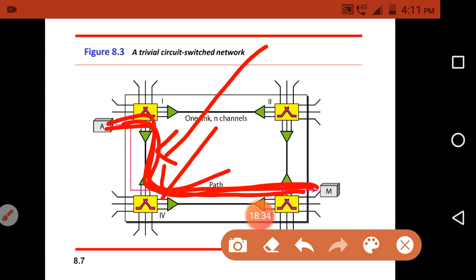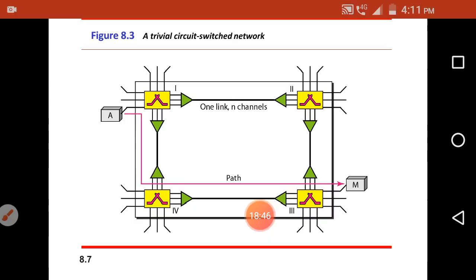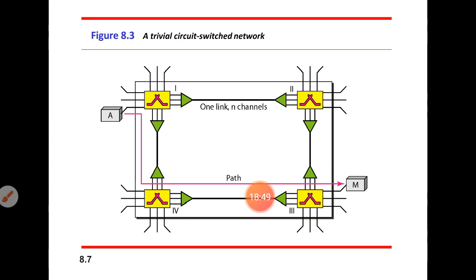The connection has already been reserved between the 2 devices, so no other connection can use this resource. If no data is flowing, that particular channel or the bandwidth is simply wasted.